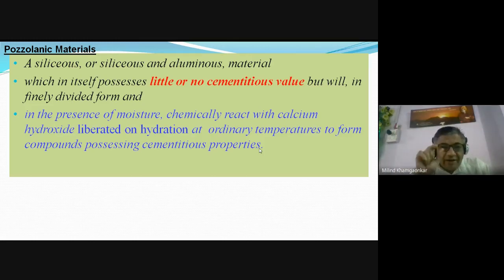Those clinkers are in the form of nodules. Okay, and those clinkers are later on cooled, and then they are ground further. After grinding, it is mixed with the gypsum, calcium sulfate, fine gypsum, and it is used as a cement or the binding material.